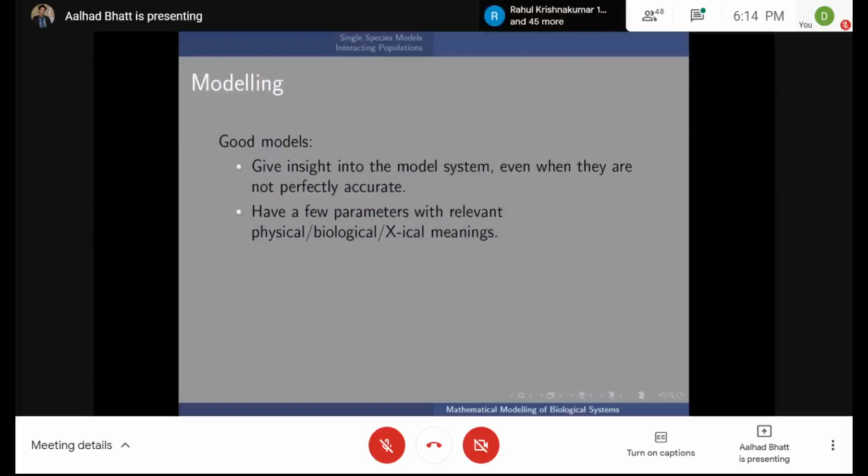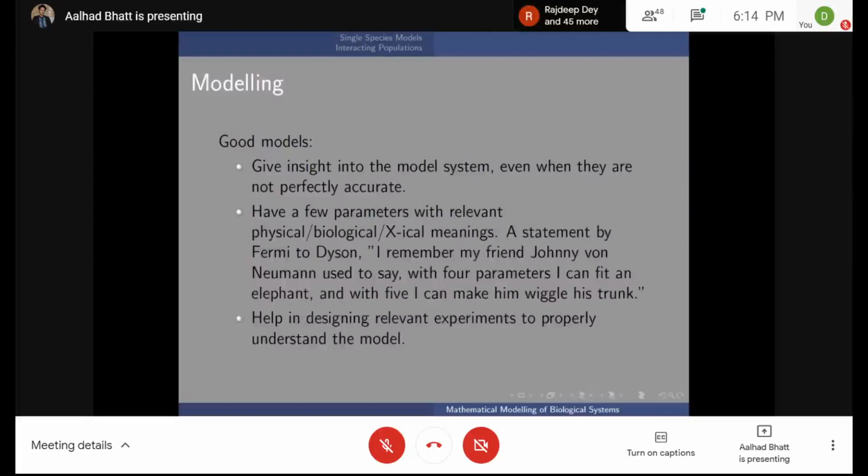The exact quote he used was this: I remembered my friend Johnny von Neumann, another physicist, used to say, with 4 parameters, I can fit an elephant, and with 5, I can make him wiggle his trunk. So the idea is that if you have too many parameters, you can essentially model almost anything. And unless those parameters also have relevant meanings, you won't get insight into the underlying mechanism, which is part of what your goal is. And ultimately, you want to understand the model system, and that is why this is done.